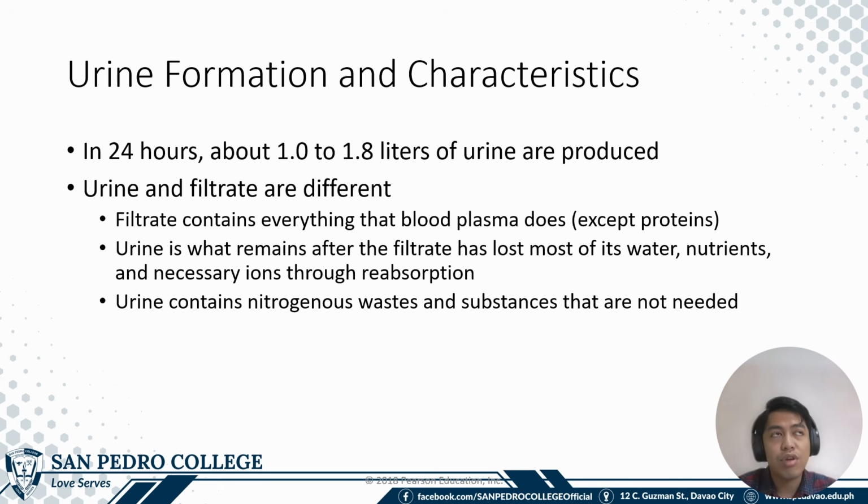Normally, urine being formed by the kidney is about 1 to 1.8 liters per day. However, that may be increased or decreased depending on the hydration of the person. However, the urine does not normally contain blood or proteins, for reasons explained a while ago, and the urine is a result of what is being filtered out and secreted in the different processes of urine formation.